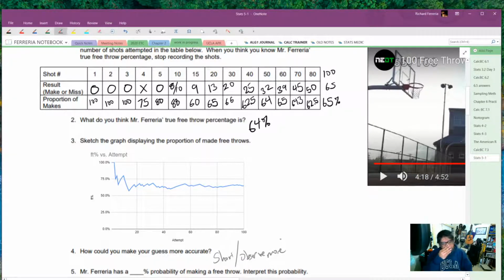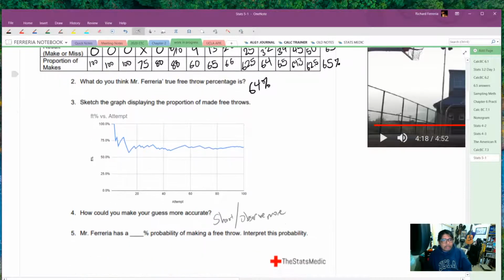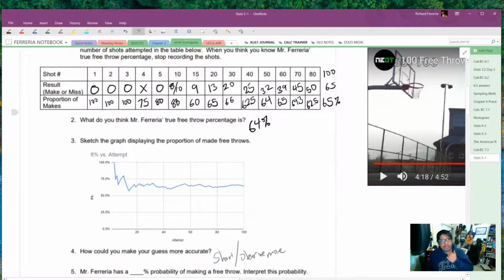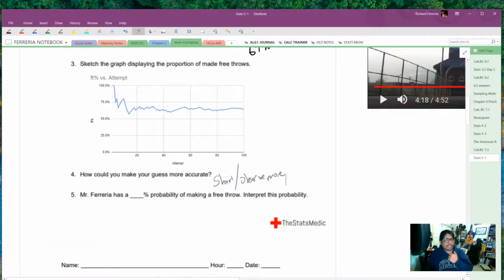Okay, and if we shot more free throws, we would see something that is closer to the actual free throw percentage. So what do we say? Ferreira has a 64% free throw percentage, and interpret that probability.